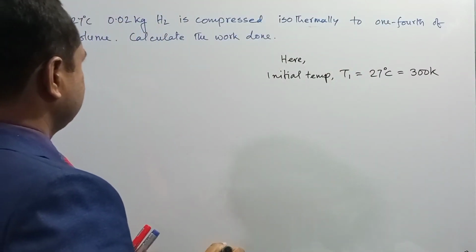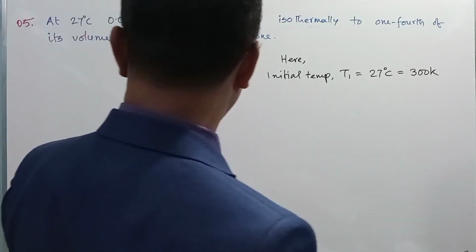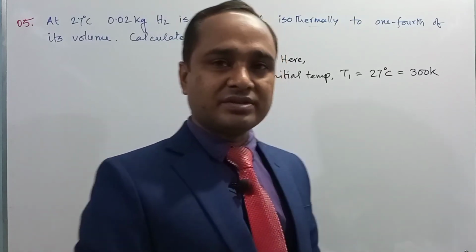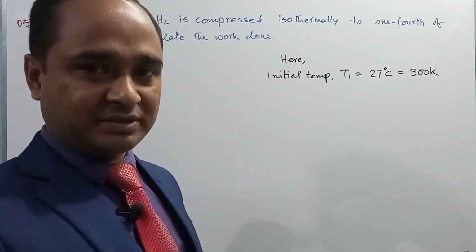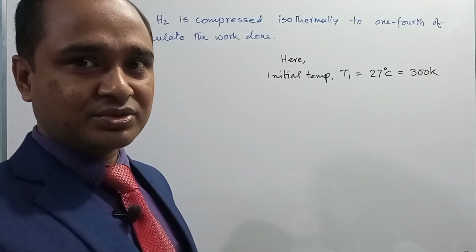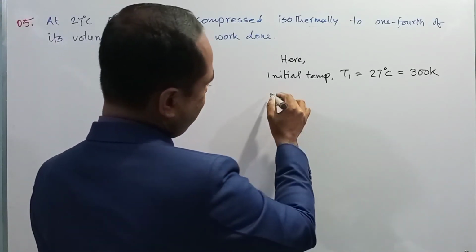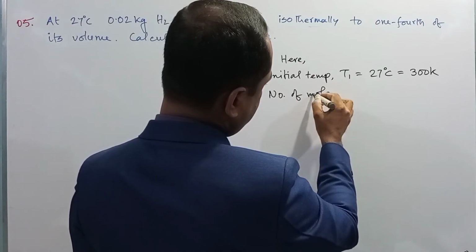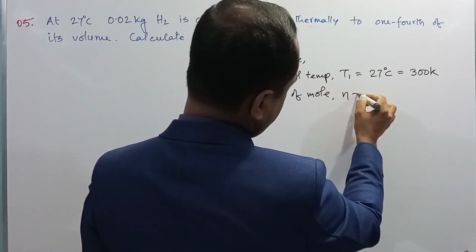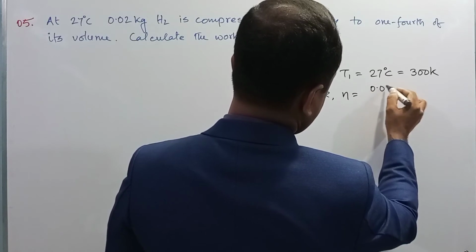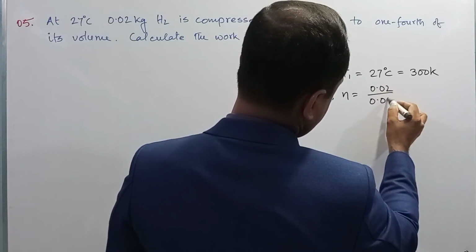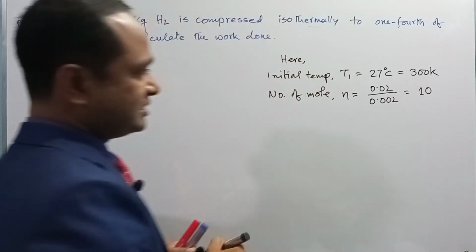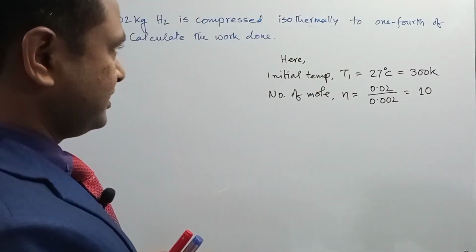The amount of gas was 0.02 kg. In case of hydrogen gas, the molar mass is 2 gram, that is 0.002 kg. So number of mole n is equal to 0.02 divided by 0.002, that is 10. Amount of hydrogen gas is 10 mole.